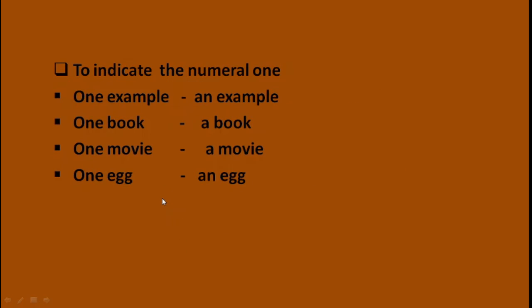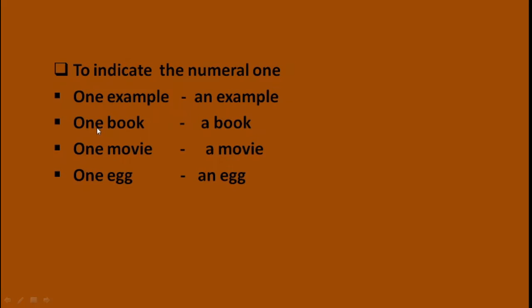Let's move to another slide. The indefinite articles a and an are used to indicate the numeral 1. See these examples. One example means instead of saying one example, you can say an example.